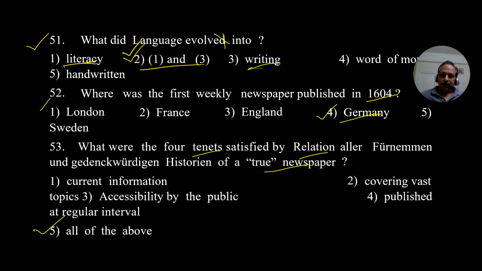Where was the first weekly newspaper published in 1604? Here, all that you have to do, go to the passage, look for this time, and you find the answer. Answer is the fourth option, Germany.